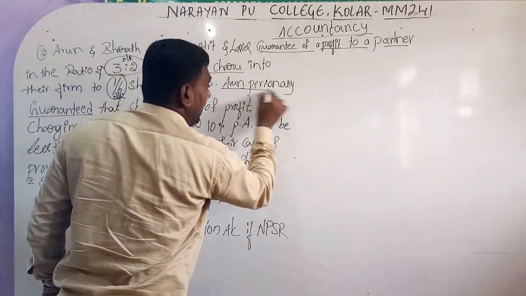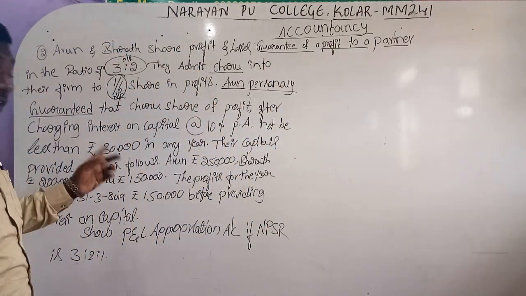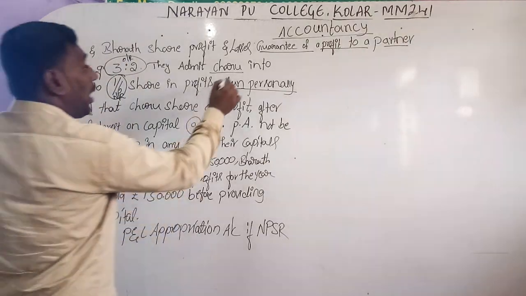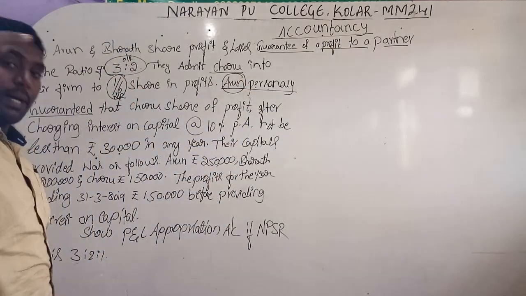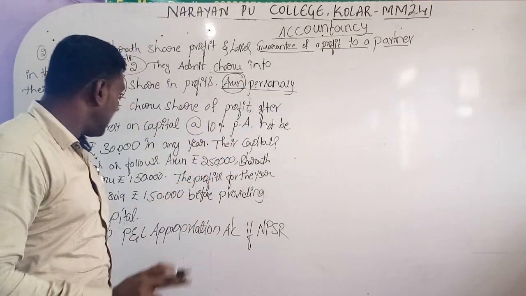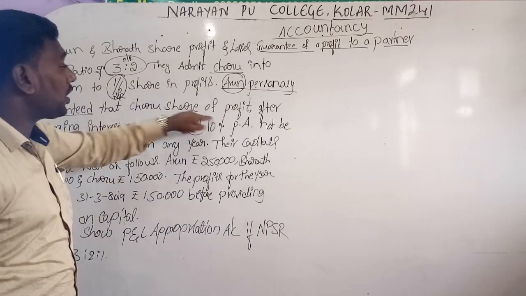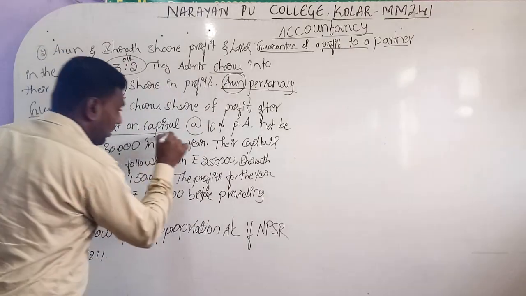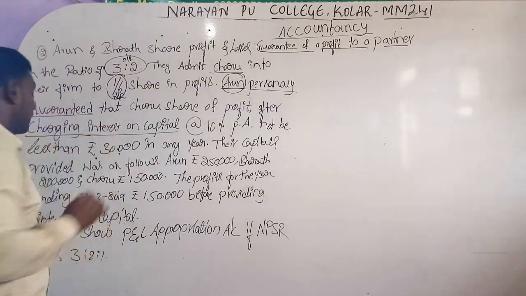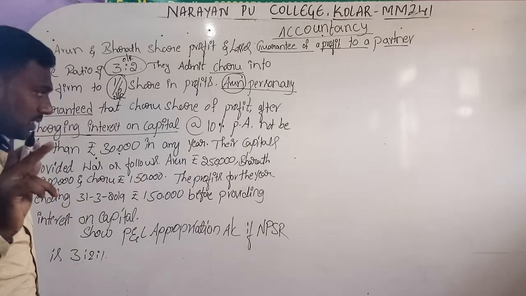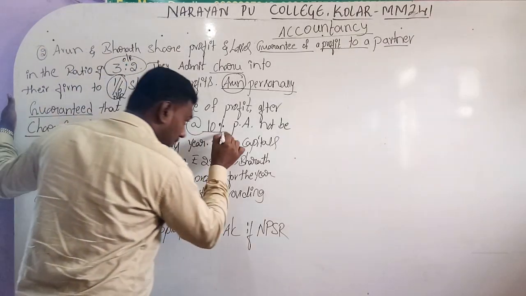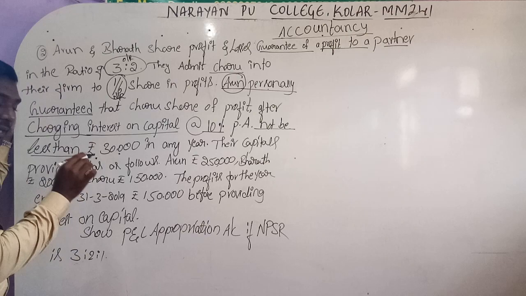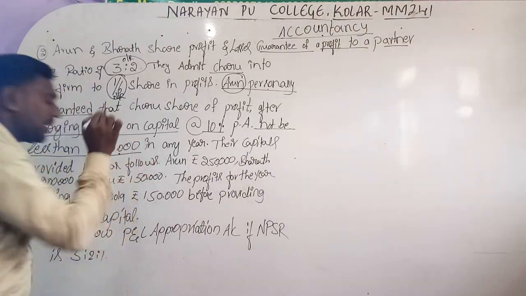So this is the important thing. In the last question, the firm guaranteed, that word they were given. But here Arun, a single partner, personally guaranteed that Charu's share of profits, after charging interest on capital, is the new adjustment. So after providing the interest on capital at 10% per annum, his share will not be less than rupees 30,000.